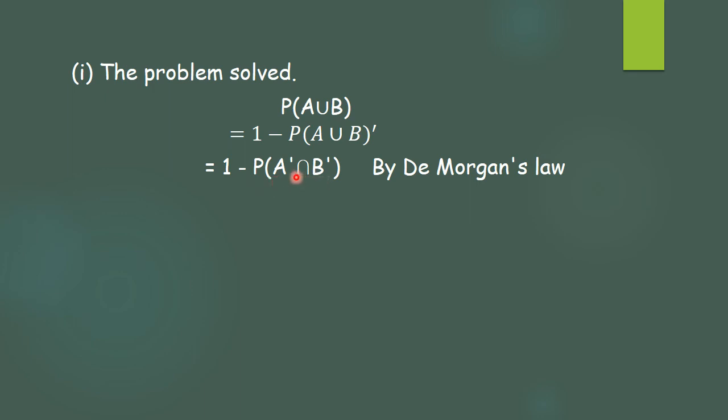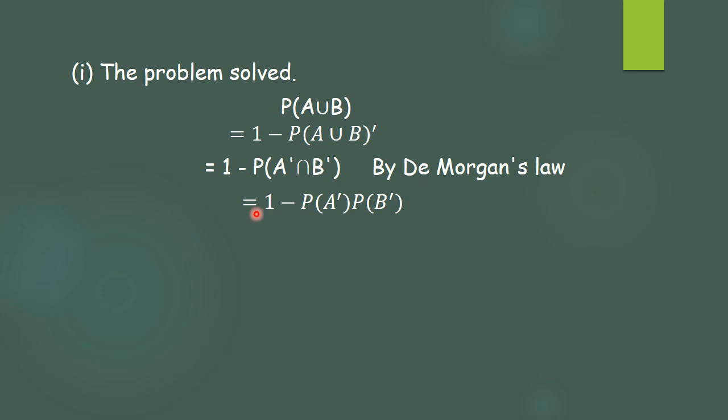We have converted into the intersection because whenever they are independent events, we know that the intersection between them is a product of these two. And so the union was converted into the intersection. Now what can we write? It will be 1 minus probability of A complement into probability of B complement. As A and B are independent, A complement and B complement are also independent events.